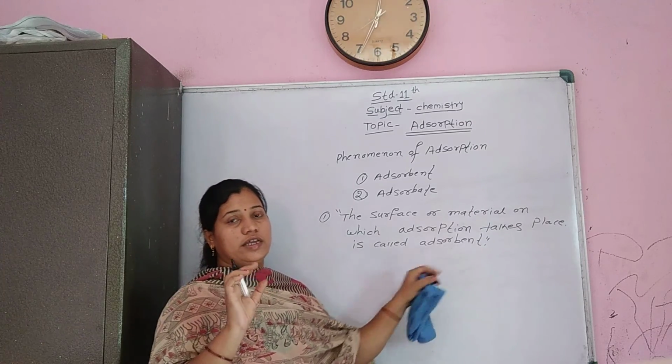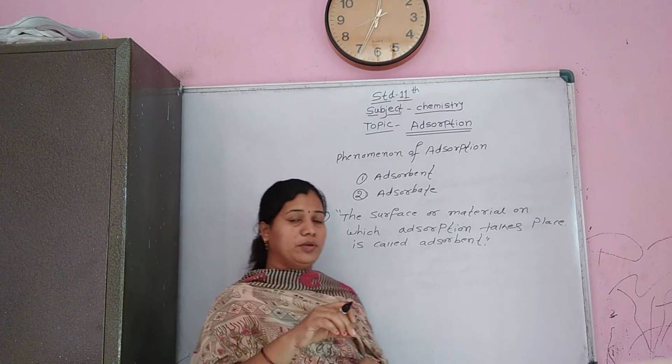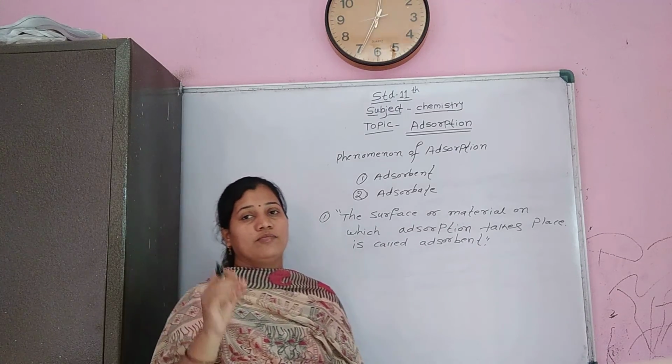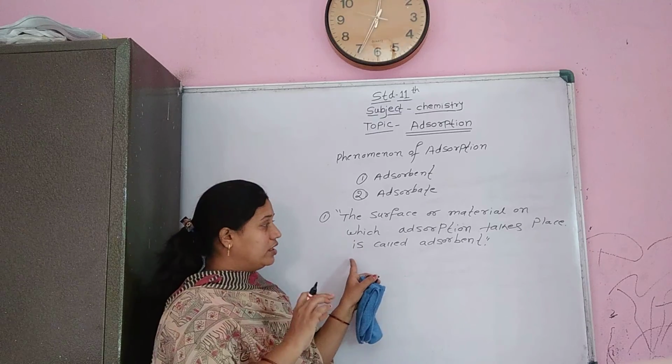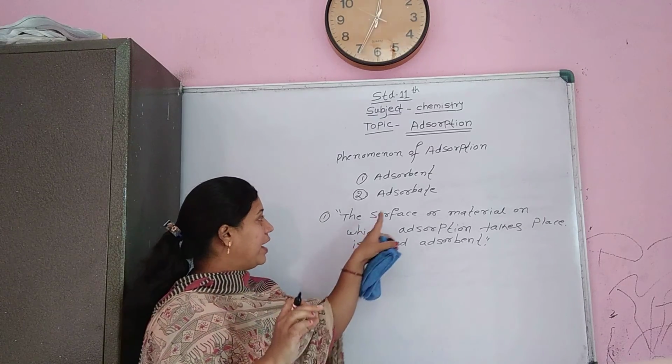Consider the example of a metal spoon. When we dip it into milk and take it out, we observe that a film of milk particles gets accumulated on that metal spoon. So here the metal spoon is the adsorbent.